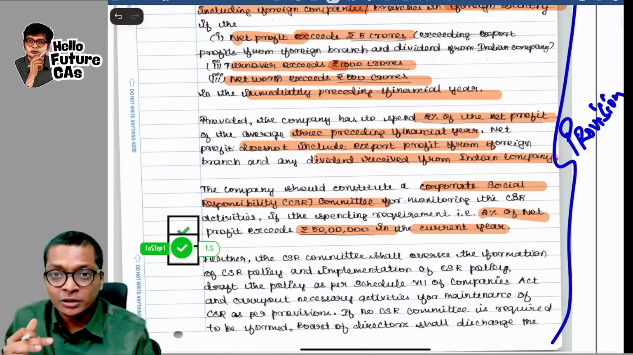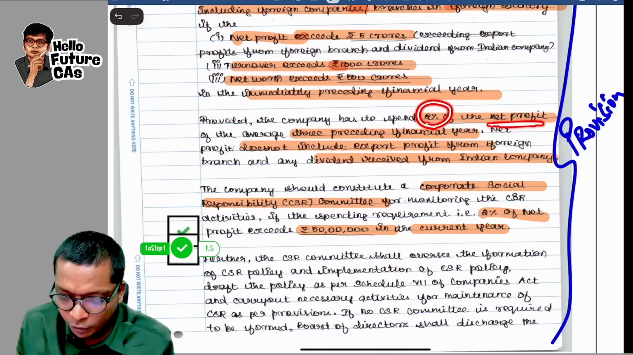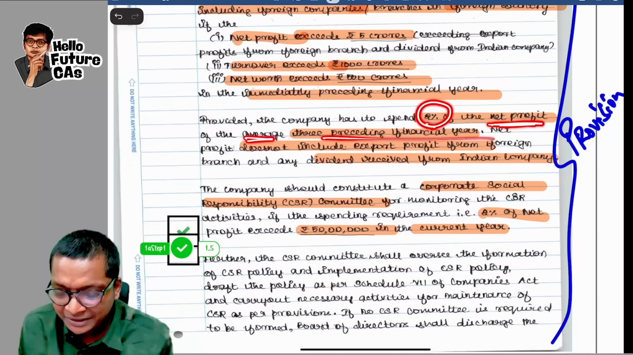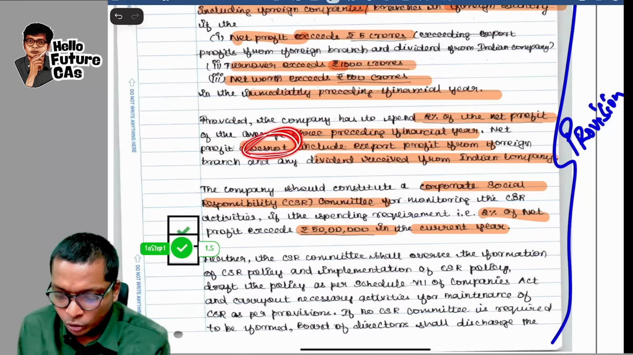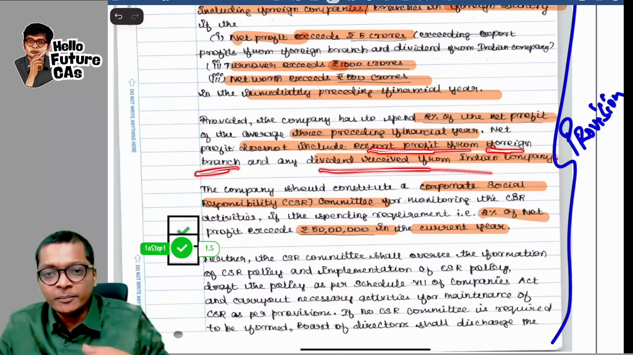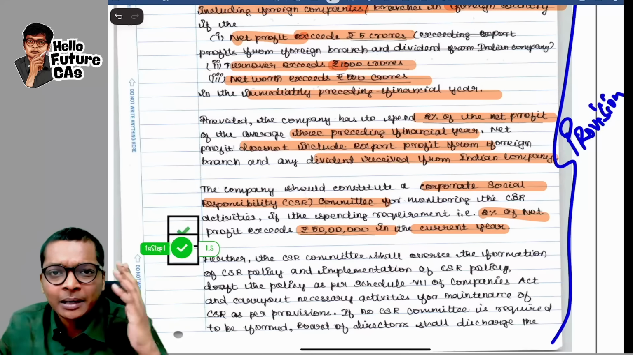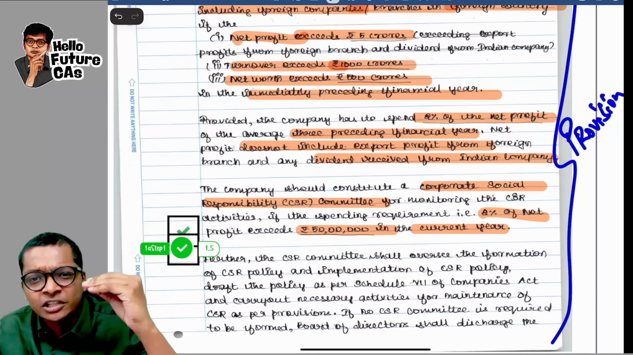Along with that, she's also writing how much should the company spend: 2% of the net profit of the average of the three preceding financial years. That everybody knows they write. But here she's adding on that the profit does not include export profit from the foreign branch and dividend received from Indian company that is undergoing CSR. So the core provision of CSR she wrote.